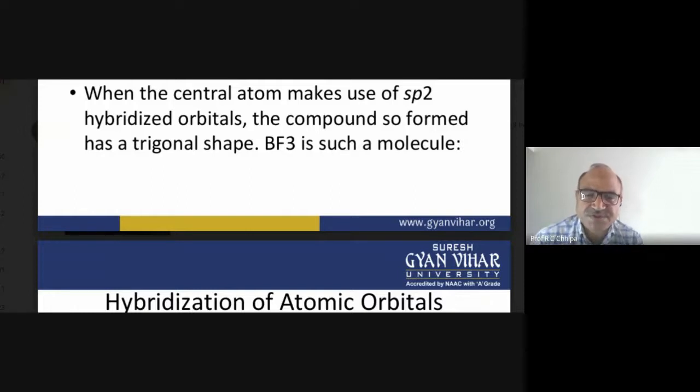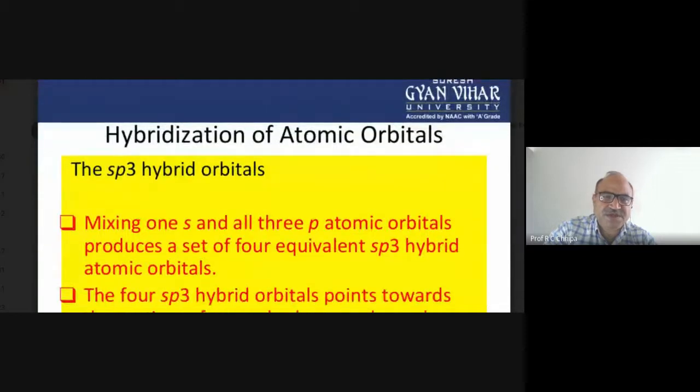We have sp2 hybridized orbitals and the compound forms a trigonal shape, BF3, boron trifluoride. This type of hybridization is called sp2 hybridization.